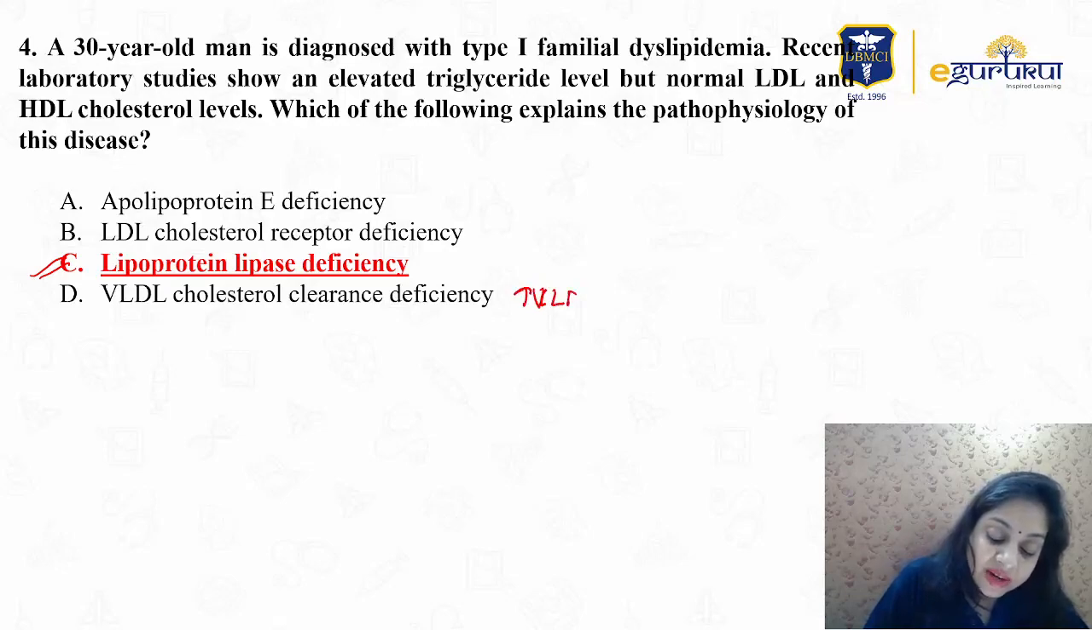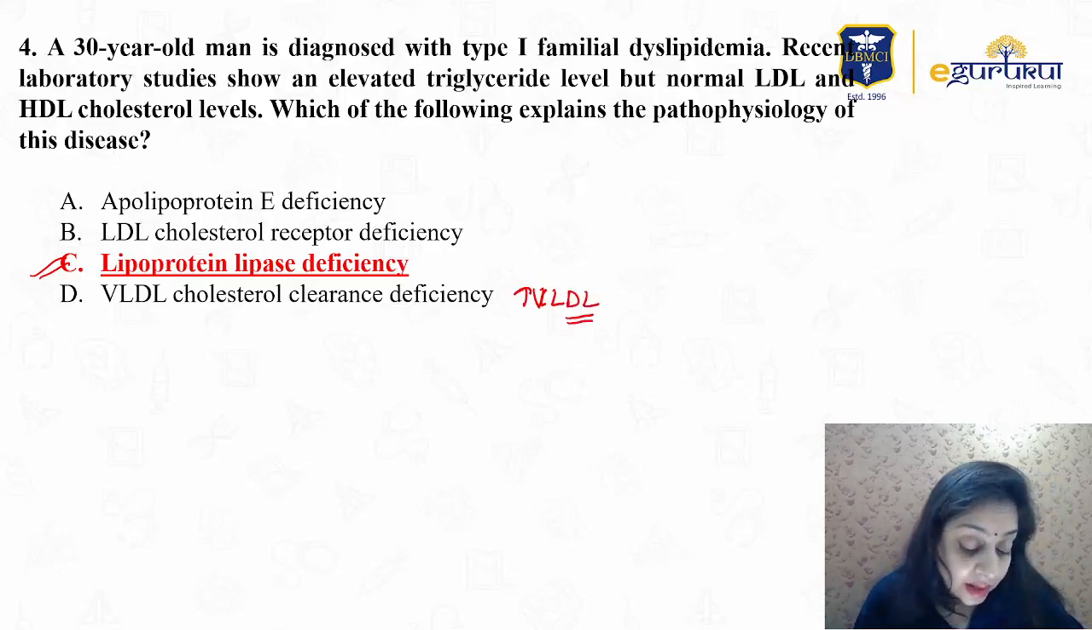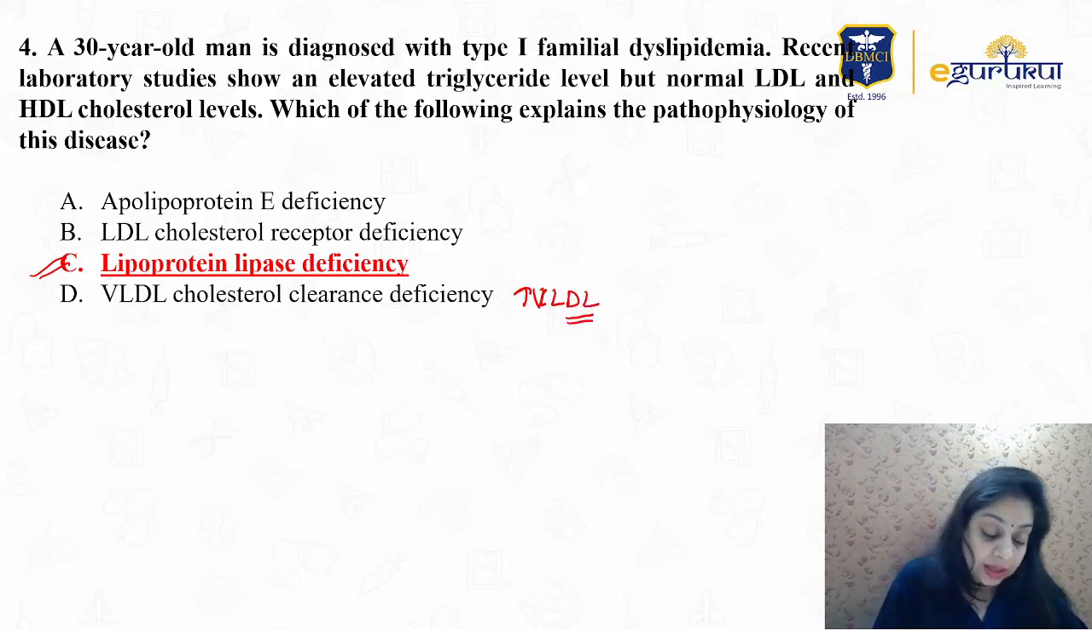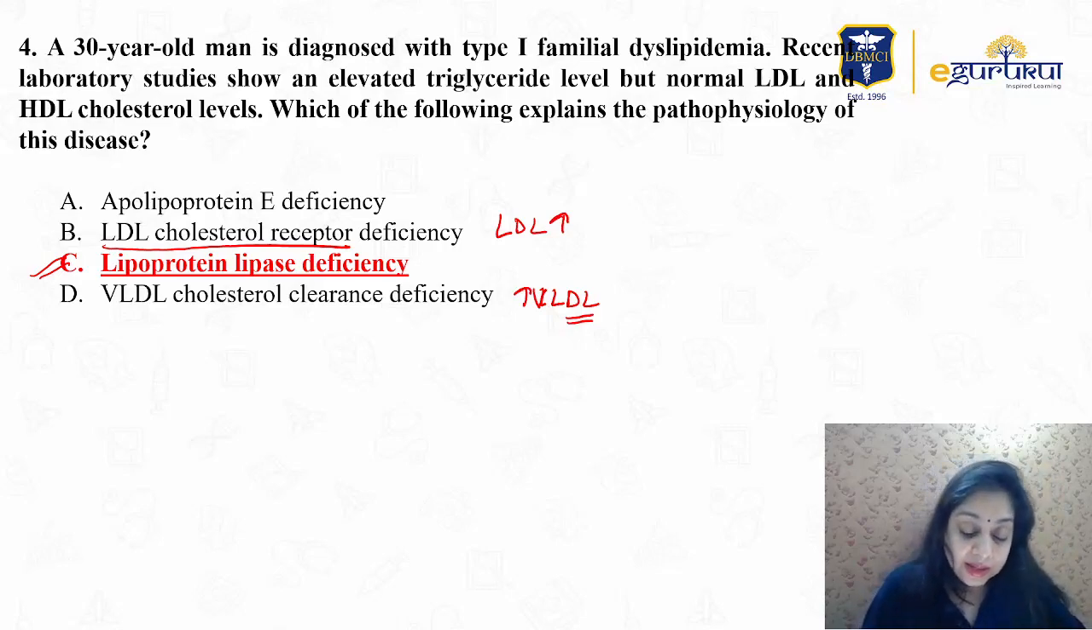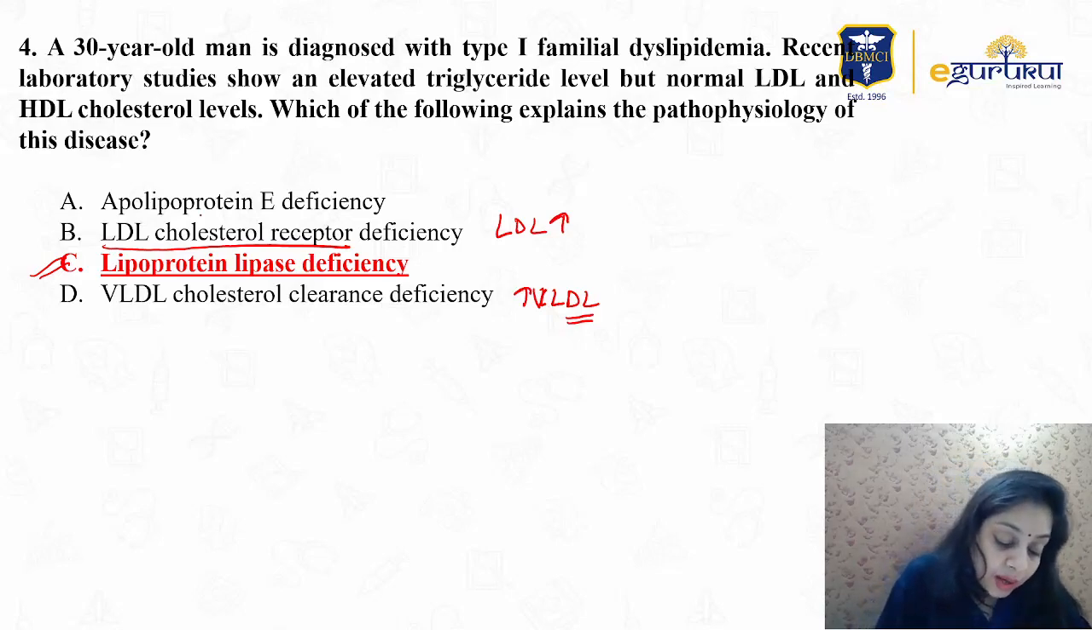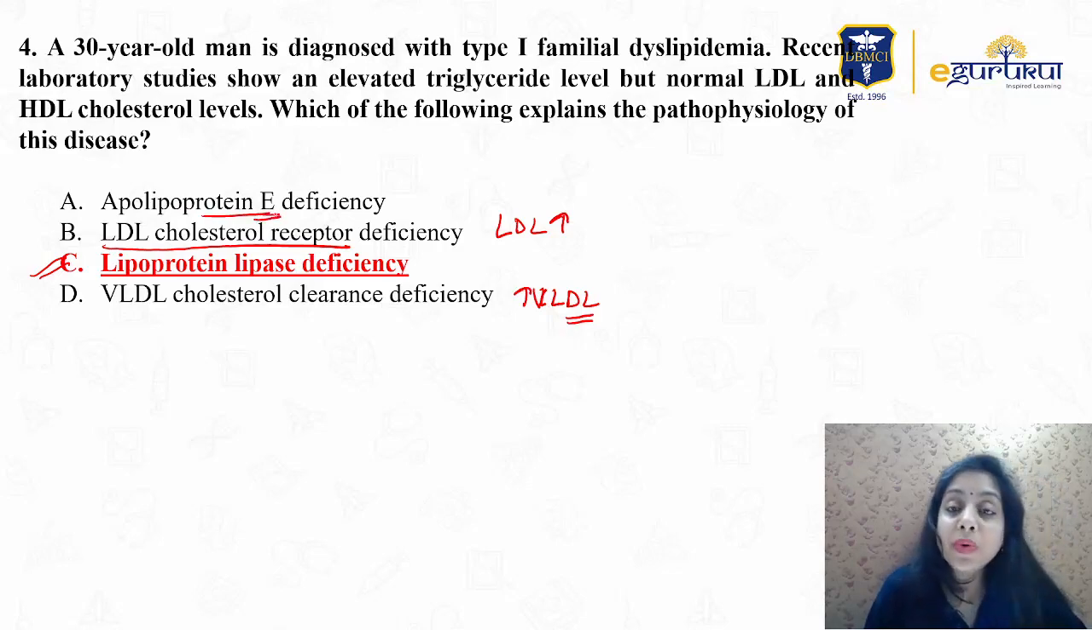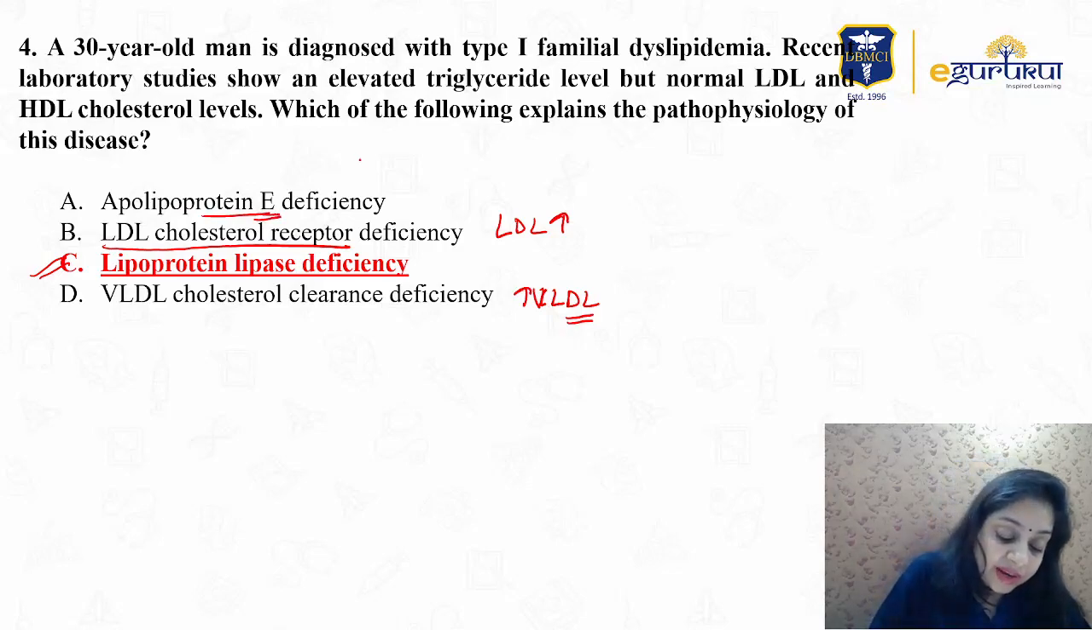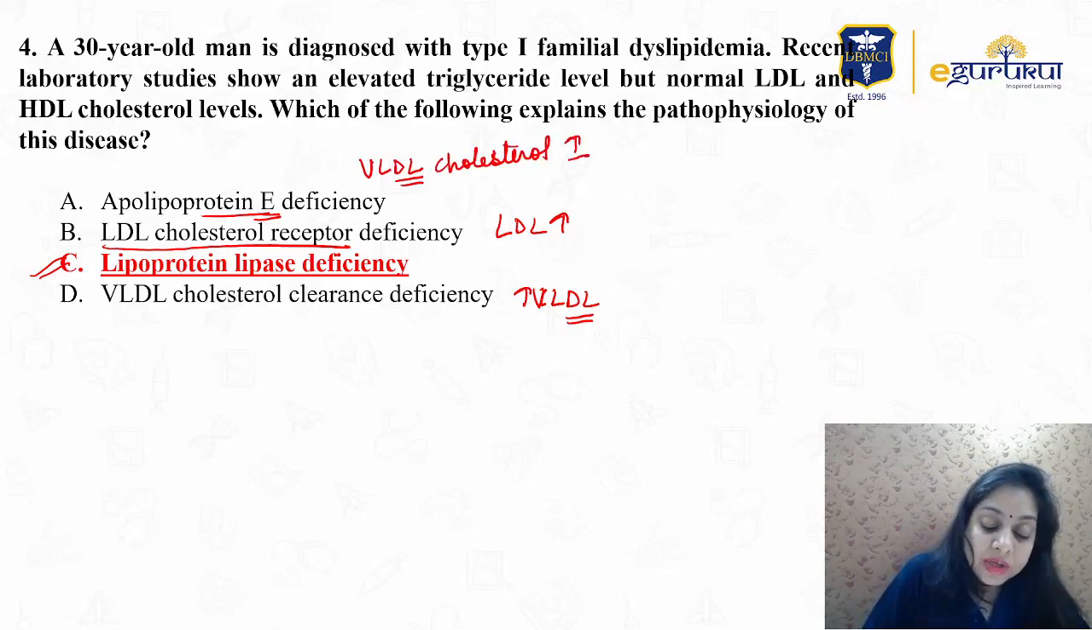In the question, what will be written? The VLDL level has increased. LDL cholesterol receptor deficiency: since this receptor is deficient, in the question you will see the LDL level is not normal, but it has increased along with the triglyceride levels, right? What apolipoprotein E is doing is, it removes the remnants of the VLDL. When this is deficient, then the VLDL cholesterol level increases.